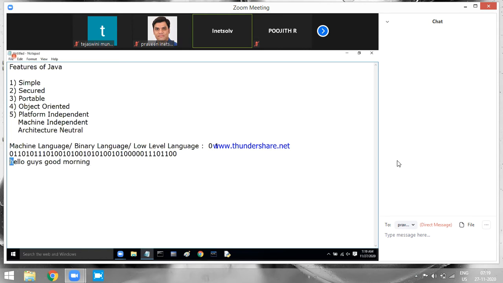If this is the output I want, if I want to display H, I don't have a character called H in binary language. Machine language doesn't have H. You have to write H also in binary format. E also in binary format, L also, O also, space also. Everything should be specified in binary format only. So writing the code will be a little bit difficult for people, but there is no other option. This is the only option available. You have to write everything in the form of binary digits, bits, zeros and ones.